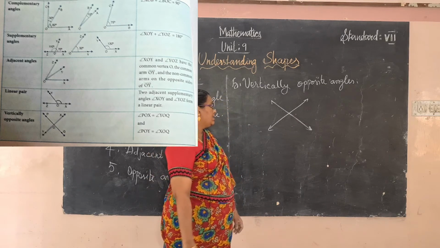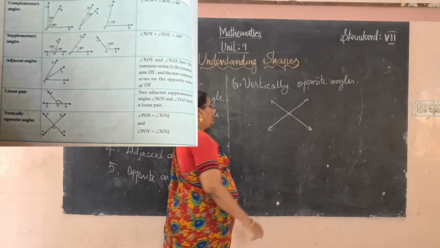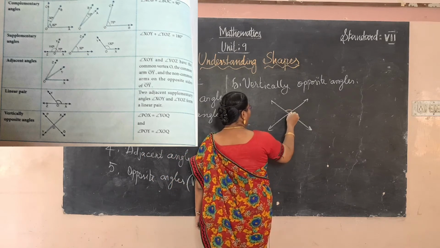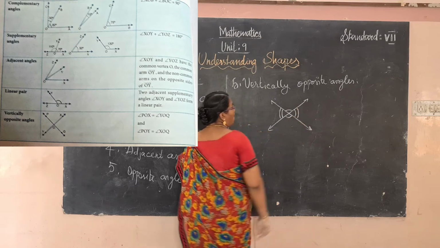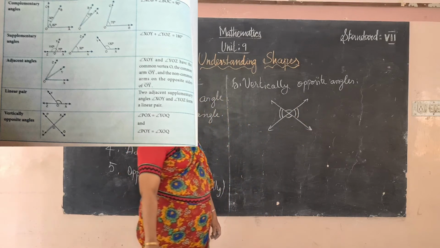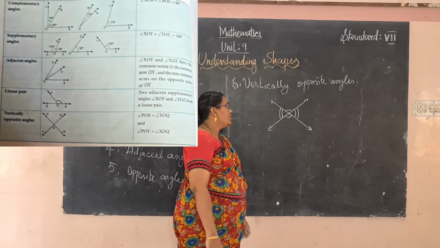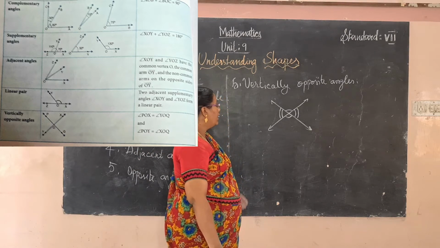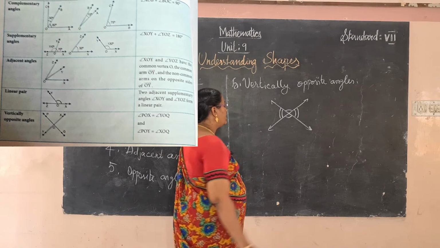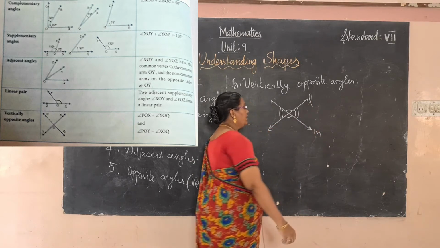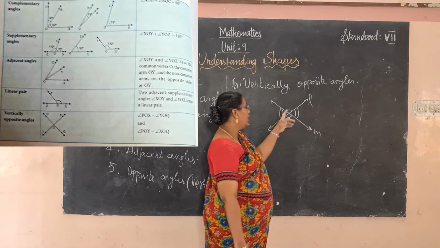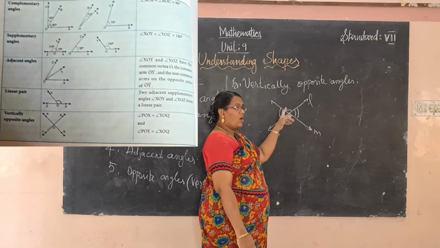When they intersect at the point, they make two pairs of opposite angles. See here, two lines, the lines L and M, intersect and make four angles.